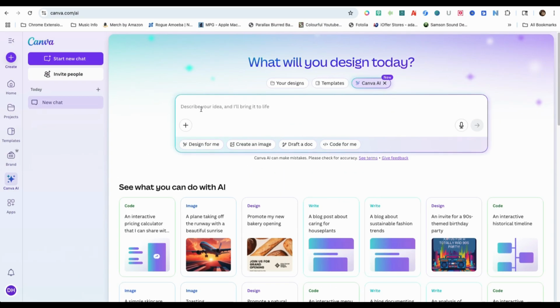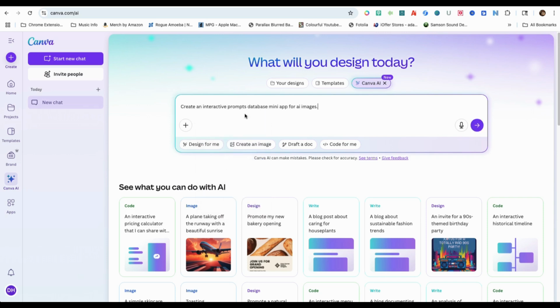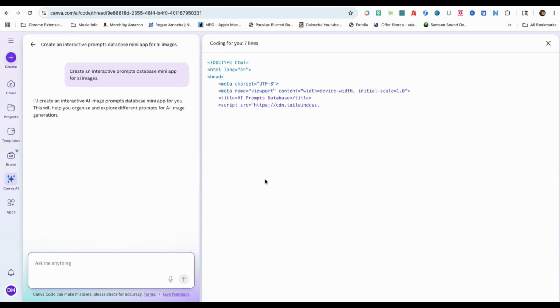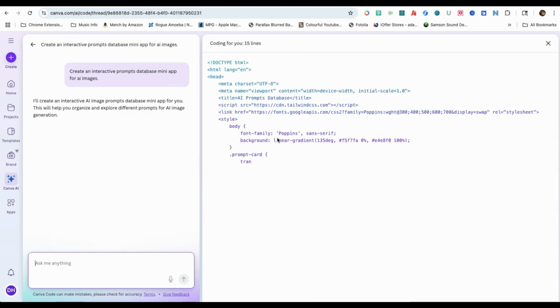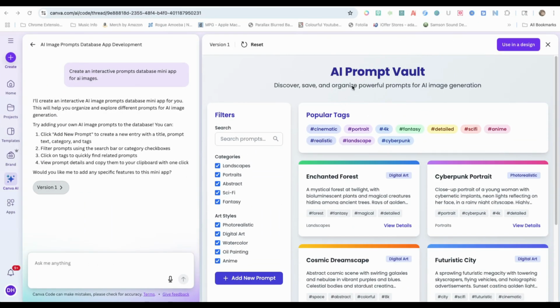Next up is Canva AI Code for me. I'm going to take the AI image prompt framework a step further and create an interactive prompt database app for AI images. I'll paste in my prompt and hit the arrow button. Canva AI writes the code, and you can see it happening in real time. This will take a few minutes to complete, so I'll speed up the video to save time. The coding is finished, and here is the app that Canva AI created.